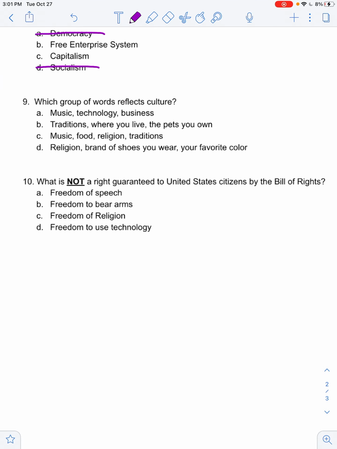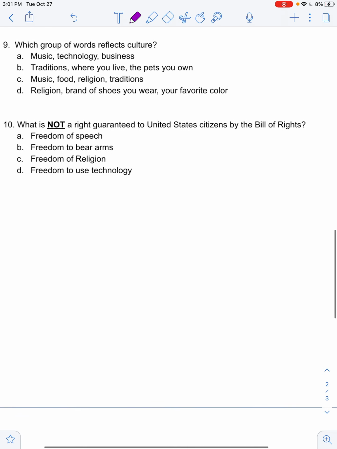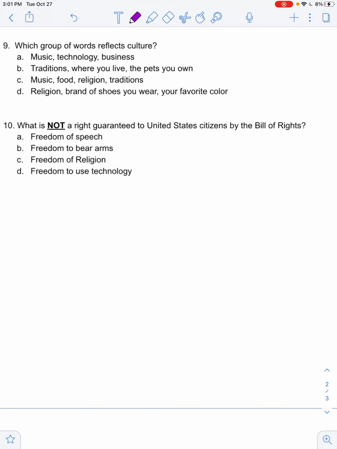Okay, question number 9. Which group of words reflects culture? We have A, music, technology, business. B, traditions, where you live, the pets you own. C, music, food, religion, traditions. And D, religion, brands of shoes you wear, your favorite color.